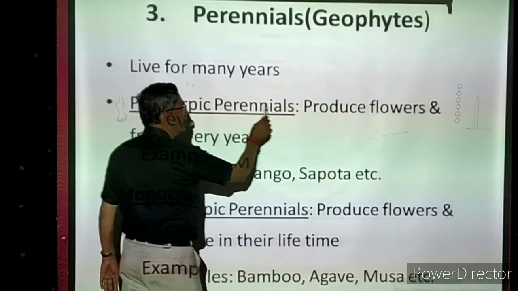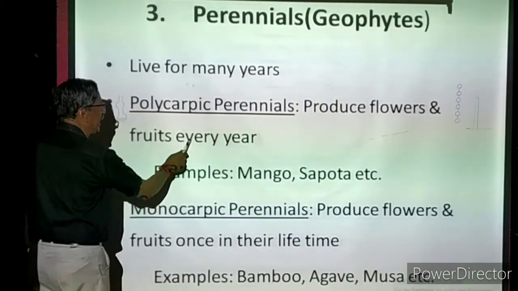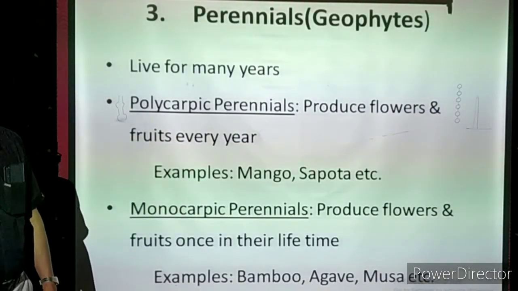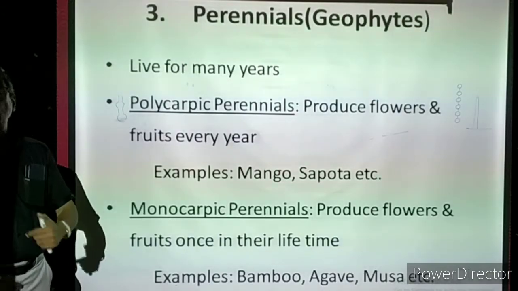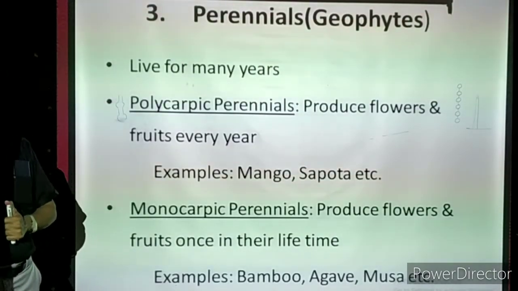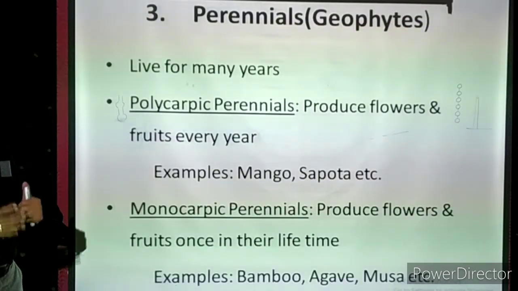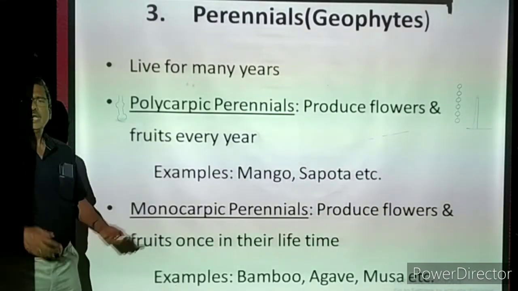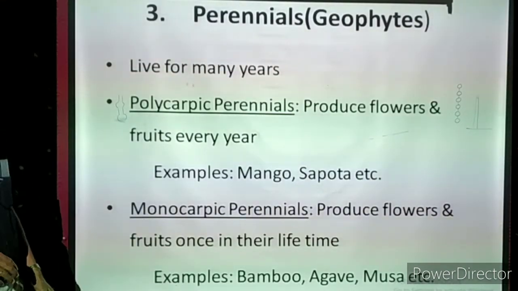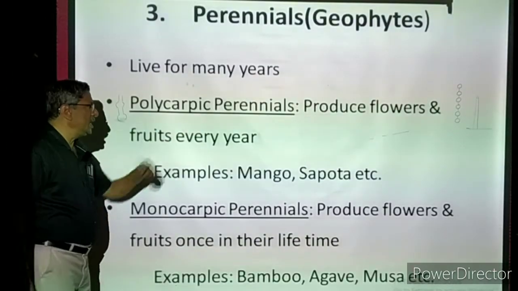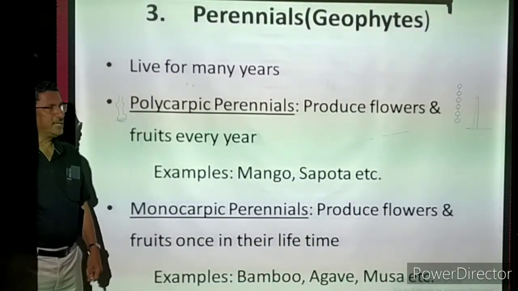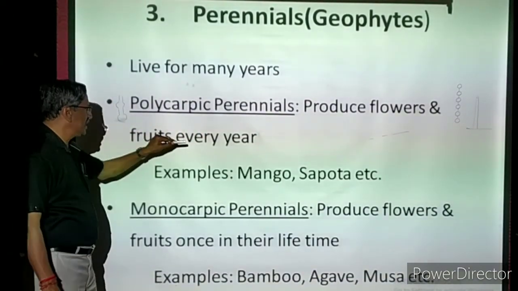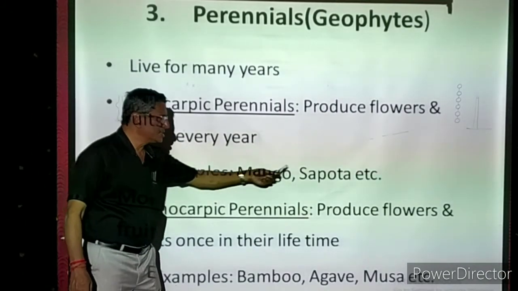Perennials live for many years and they produce flowers and fruits every year. For example, the mango tree. Suppose you take one small sapling of the mango plant and keep it in the garden. It grows to about 8, 9 or 10 feet in 5 years. After that, it starts producing flowers. Every year it produces flowers and fruits, and it will live up to 40, 50, 60 years. They are called polycarpic perennials. In the life of the individual, every year they produce flowers and fruits. Examples: mango, sapota, etc.